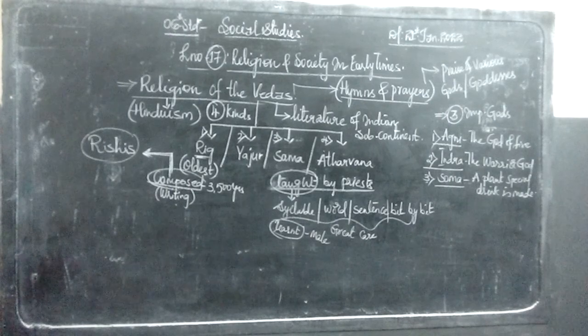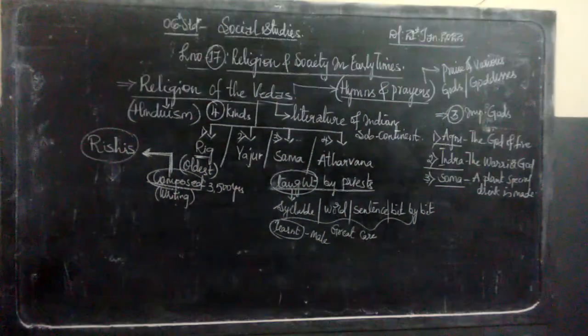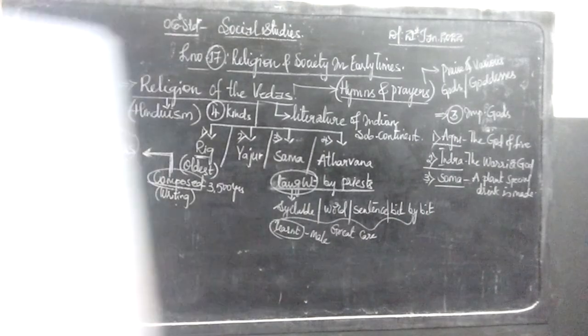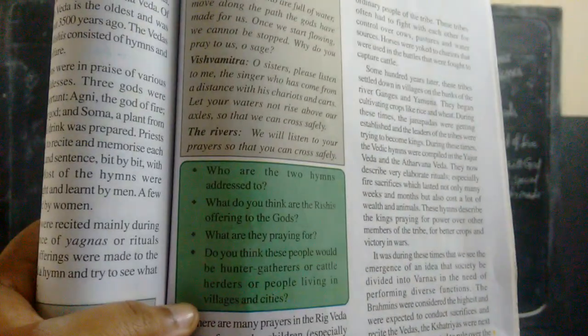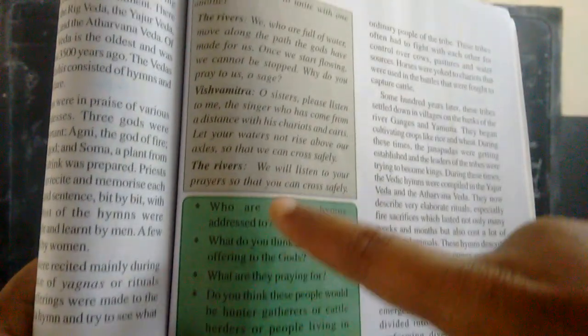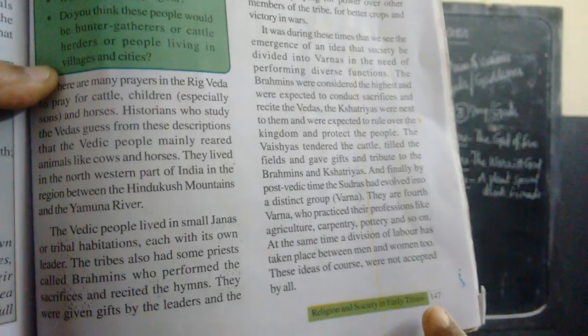These are the inbox questions related to this paragraph, the conversation on page 147.